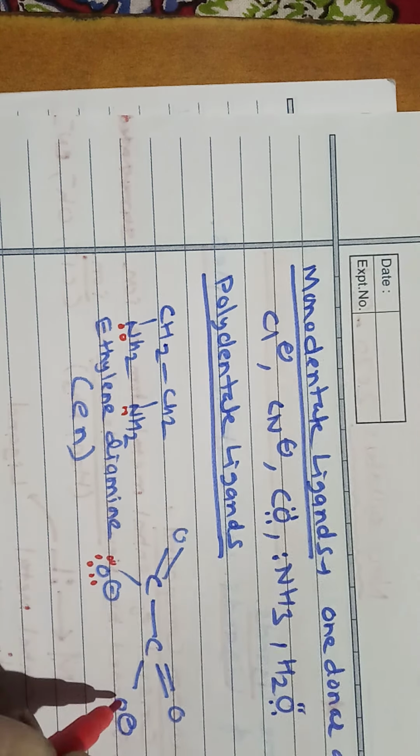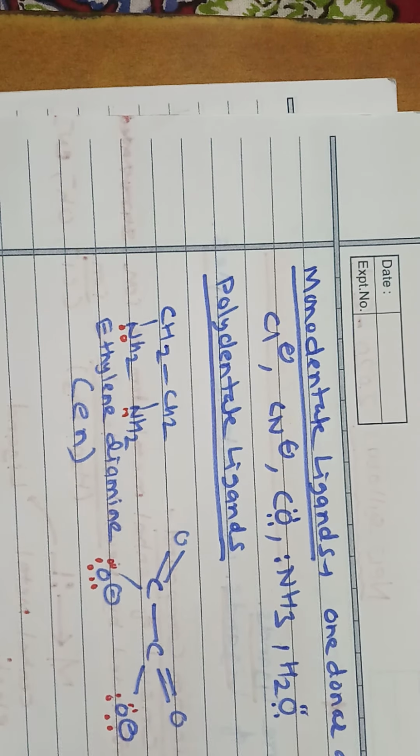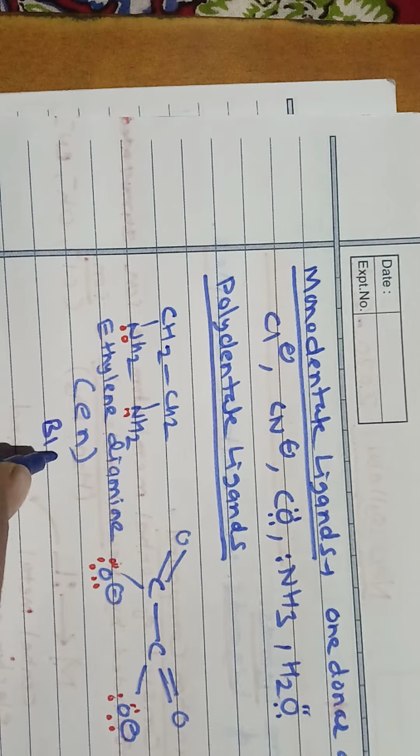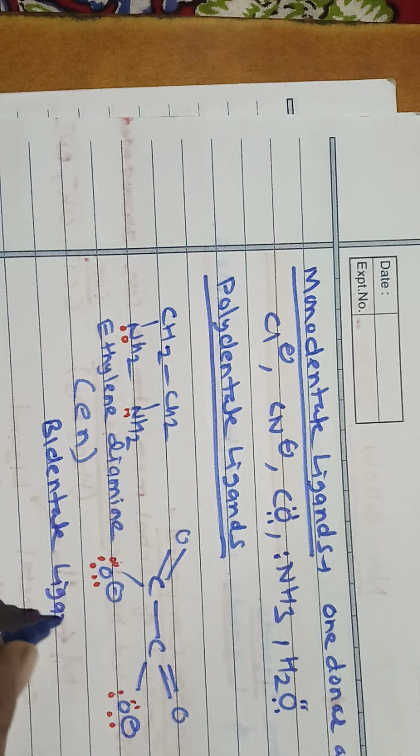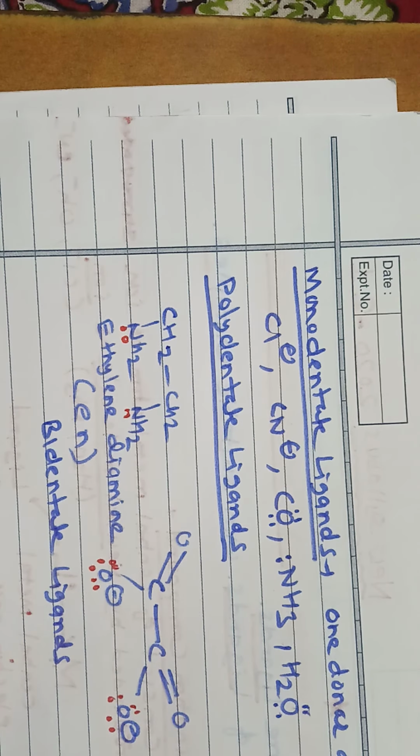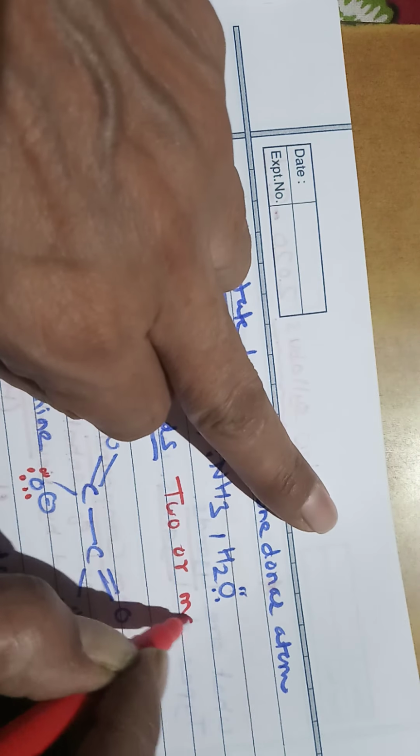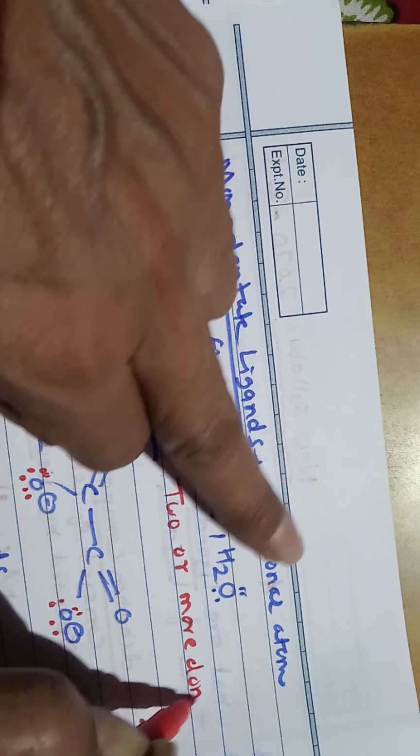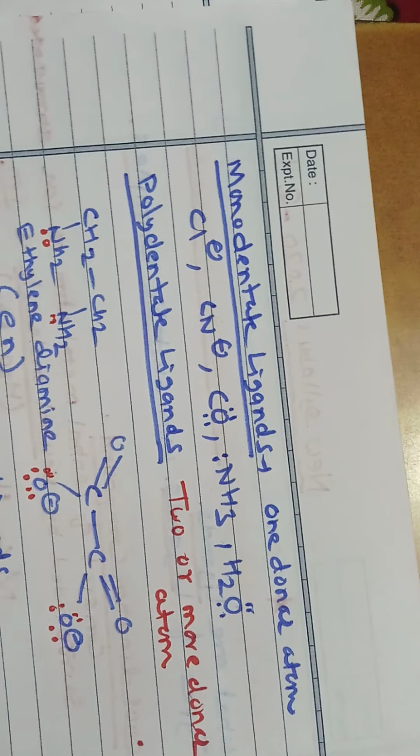Therefore, since they have two donor atoms, they are called bidentate. This is an example of bidentate ligands, because polydentates have two or more donor atoms. So both are examples of bidentate ligands.